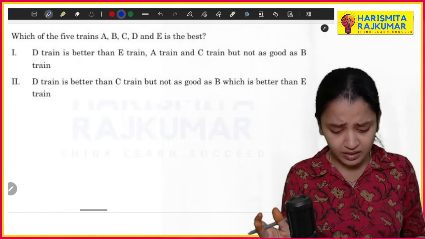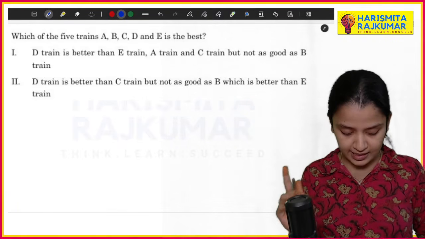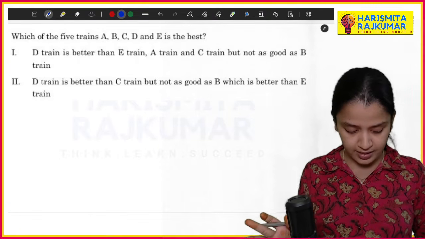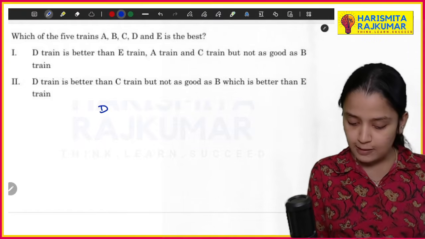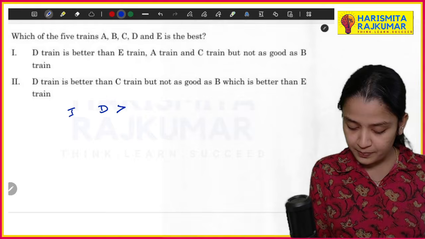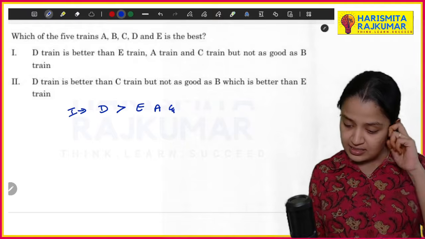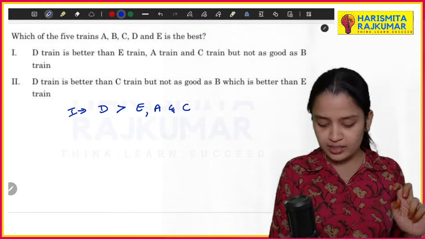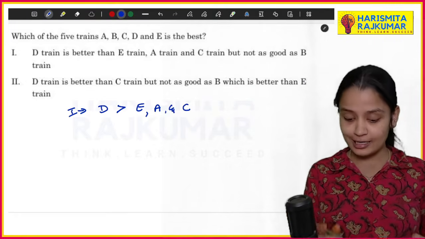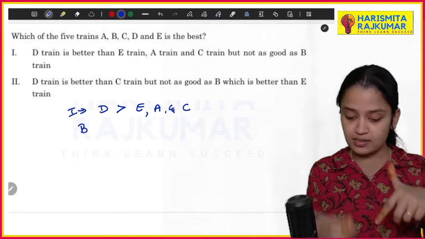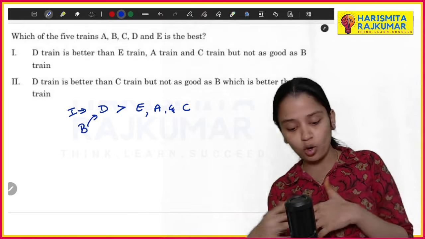Next one, you have 5 trains. Say you have A, B, C, D, E. So these are your 5 trains. Now your first statement says D train is better than E train, A train and C train. Okay. So D train is better than E, A, C, but not as good as B. So definitely B is better than D. Okay. So B is better than D, but D is better than all the remaining.